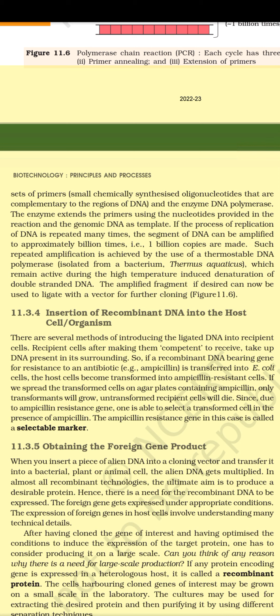The expression of foreign genes in host cells involves understanding many technical details. After having cloned the gene of interest and having optimized the conditions to induce the expression of the target protein, one has to consider producing it on a large scale. Can you think of any reason why there is a need for large-scale production? If any protein-encoding gene is expressed in a heterologous host, it is called a recombinant protein.